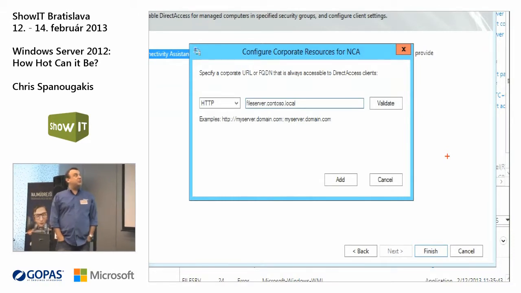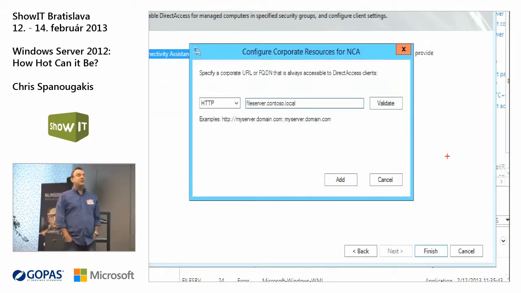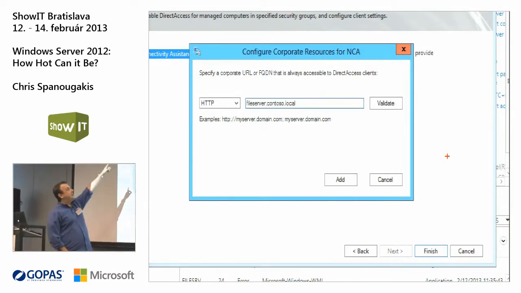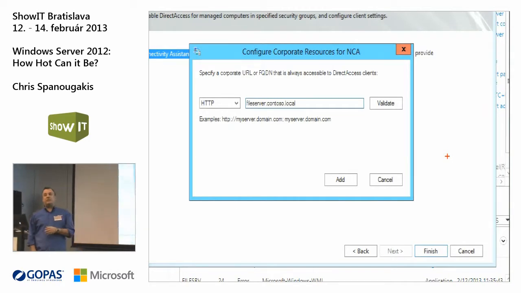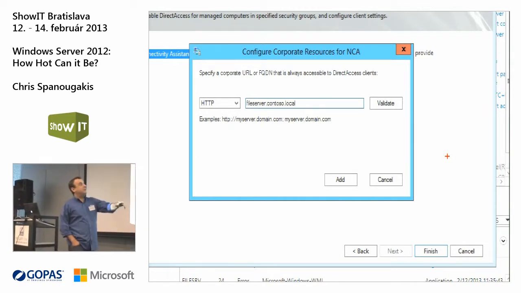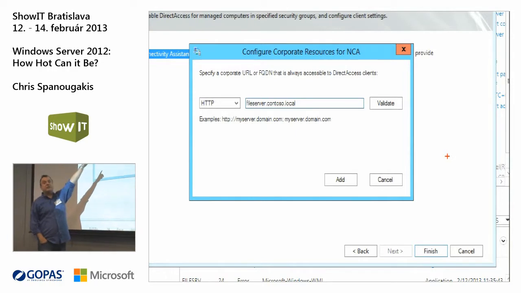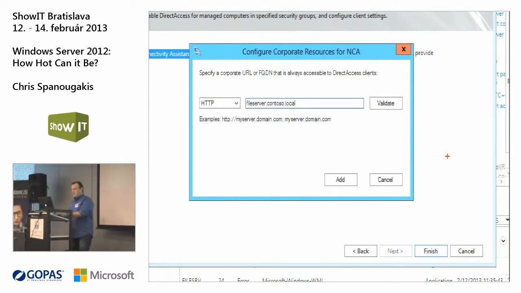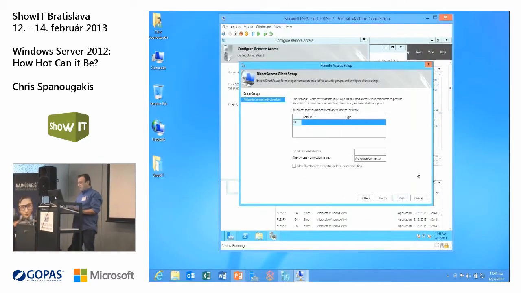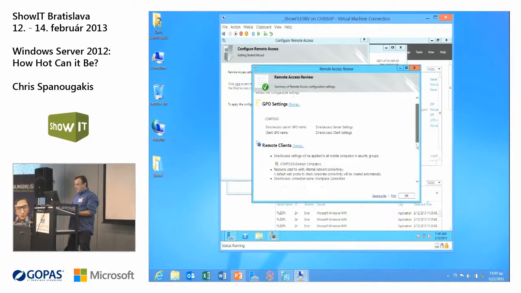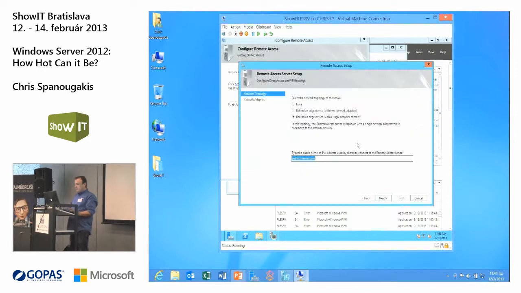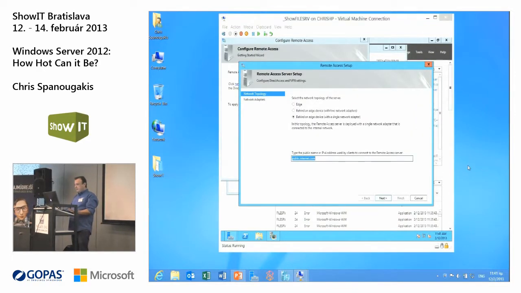Why? Because your client computer will check if it is connected to the internal network. It will be able to see this web page by using HTTP. If the client is connected outside of the company's network, he will not be able to see this web page. So now direct access will have to be in effect. As soon as you finish with this, I will not do it now, you have to go to the next setting about the remote access server.